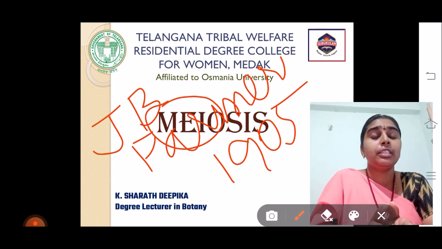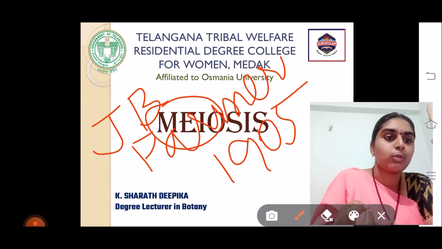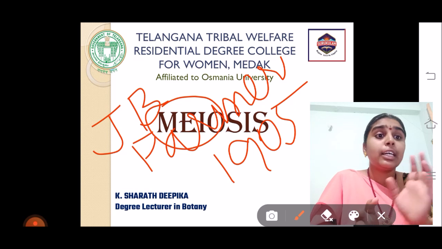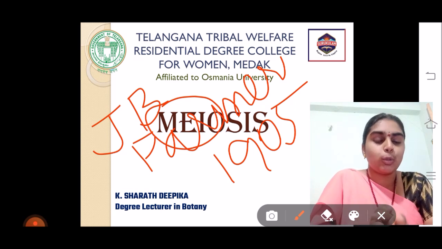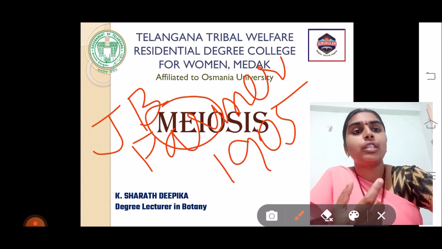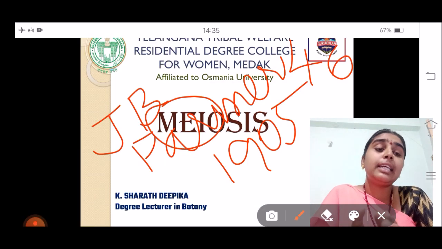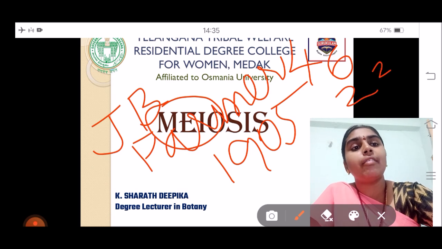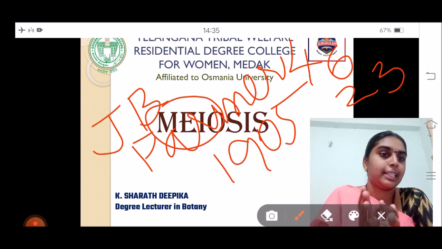This division is called reduction division because the four daughter cells obtained from the parent cell have a chromosome number that is half that of the parent cell. So the number of chromosomes is going to reduce into half. If the parent cell has, say, 46 chromosomes, then the four daughter cells formed from the parent diploid cell, the haploid cells, will have 23 chromosomes. So this reduction of the number of chromosomes occurs in this division.